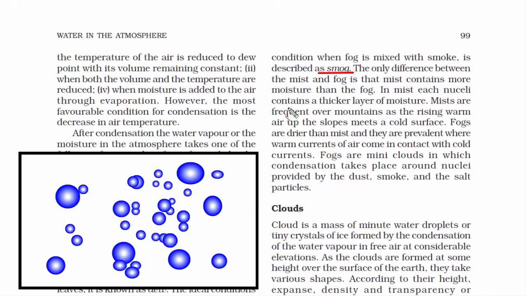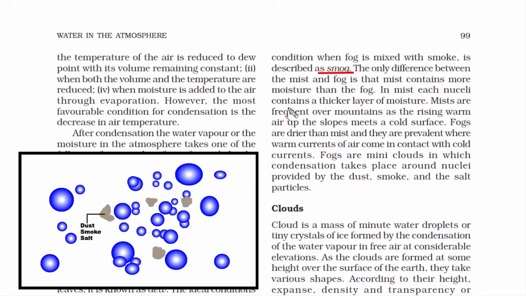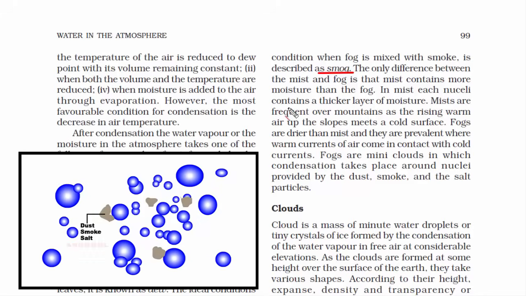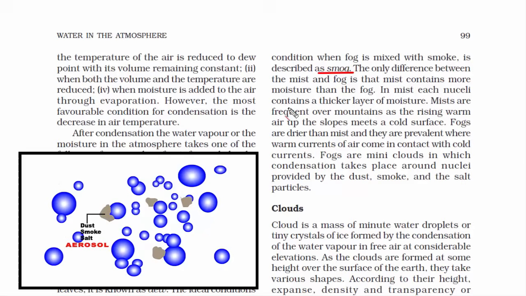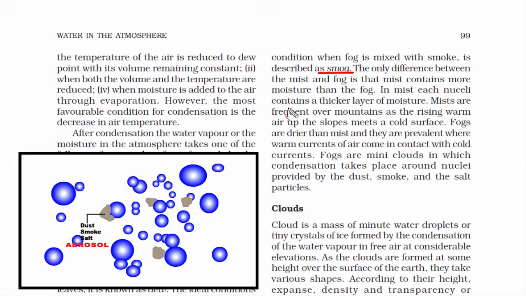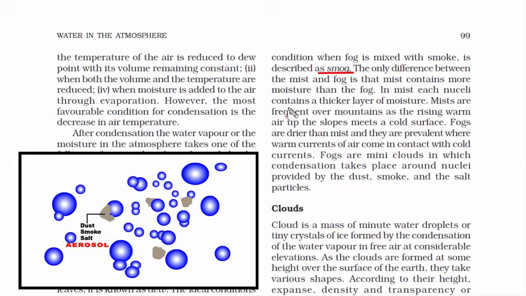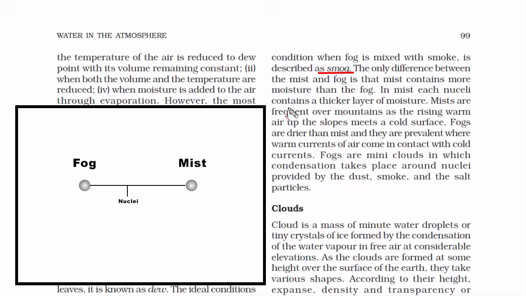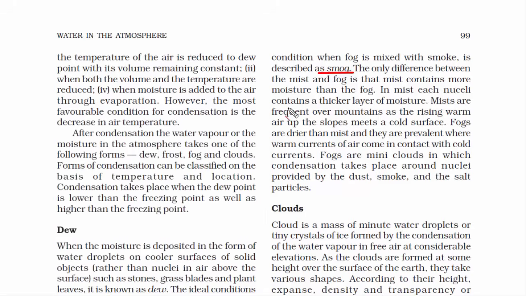Now, if you have seen my video on hygroscopic condensation nuclei, in that I have explained that tiny particles of dust, smoke and salt exist in the form of nuclei, and this is what holds a water droplet. That means at the most basic level, both mist and fog contain nuclei, which are these tiny particles. Therefore, to understand the difference between fog and mist, we will have to understand what happens in and around these nuclei. Here is what happens.